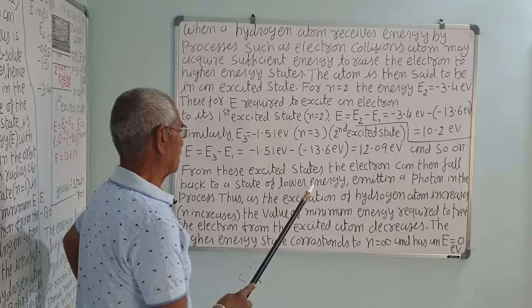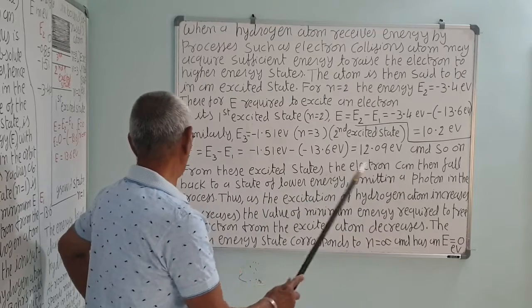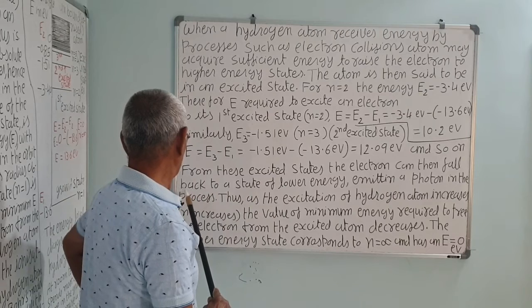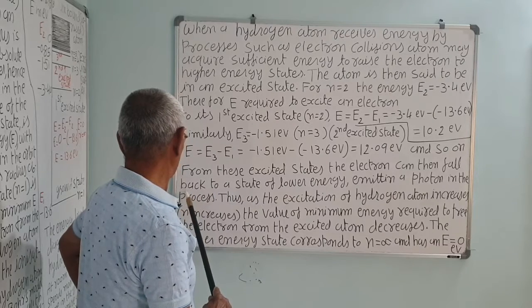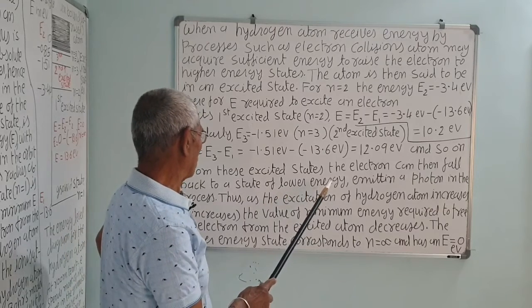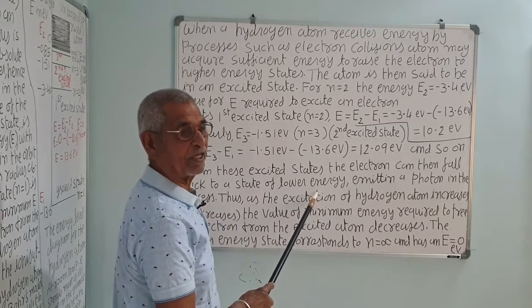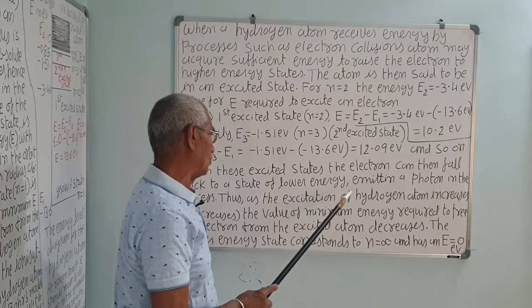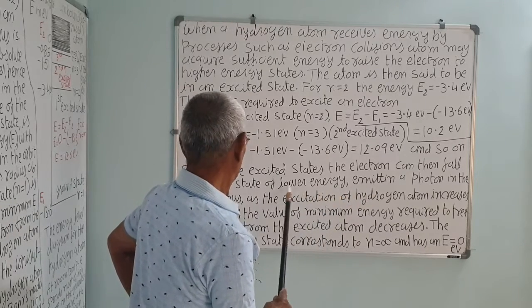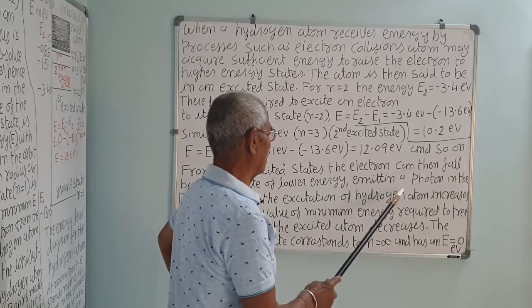So, from this excited state the electron can then fall back. This is a temporary state, so it is an unstable position. It will jump back to the state of lower energy. When it jumps back to the lower energy, energy will be radiated in the form of electromagnetic waves or a photon. Lower energy orbit, that is emission.